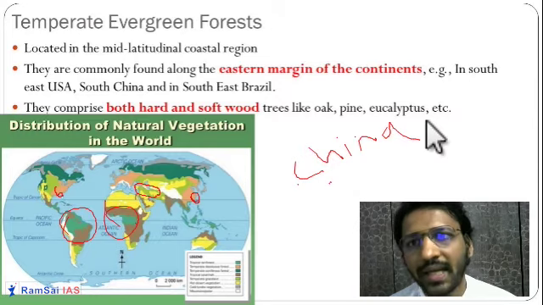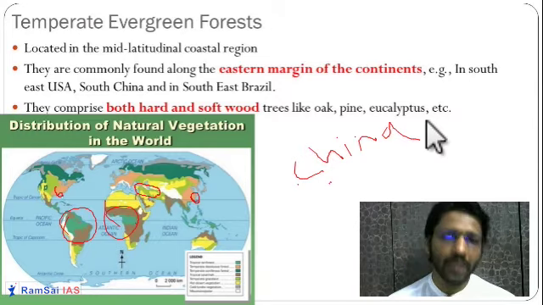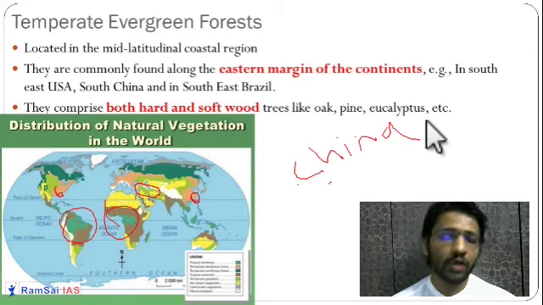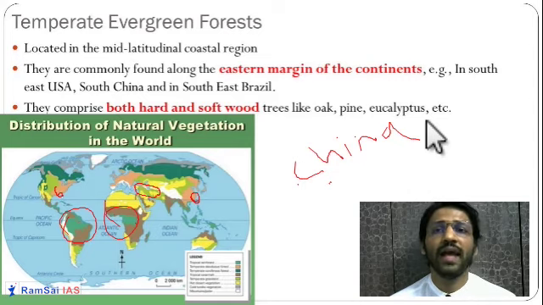Since it is present in the temperate region and it is evergreen, generally the coastal region is very close to this forest, so a huge amount of rainfall is there. But since it is a temperate region, sunshine is not very abundant. So it will have a combination of both hard and softwood trees. Hardwood trees and softwood trees are both present in the temperate evergreen forest.